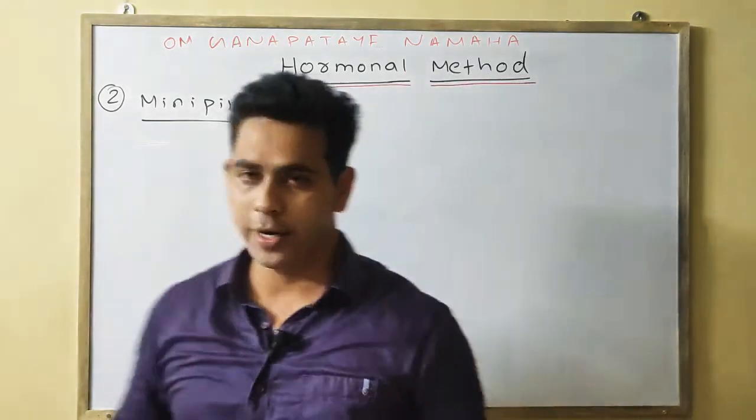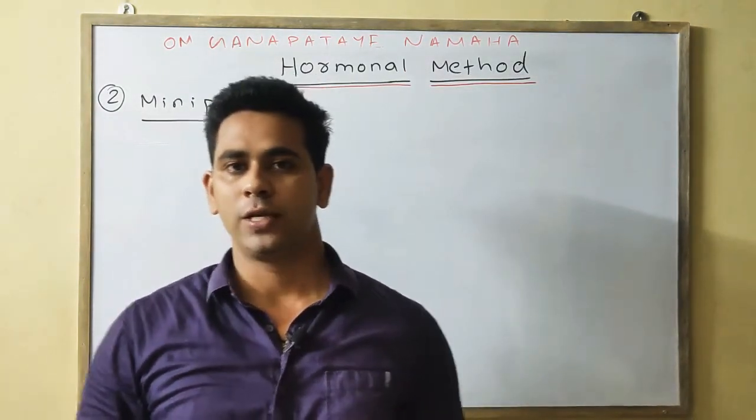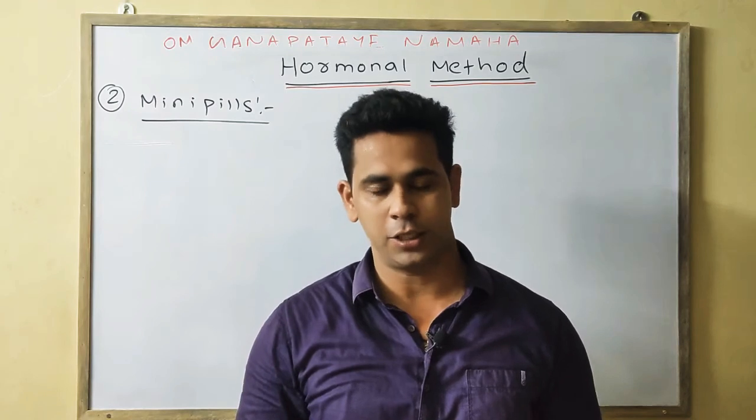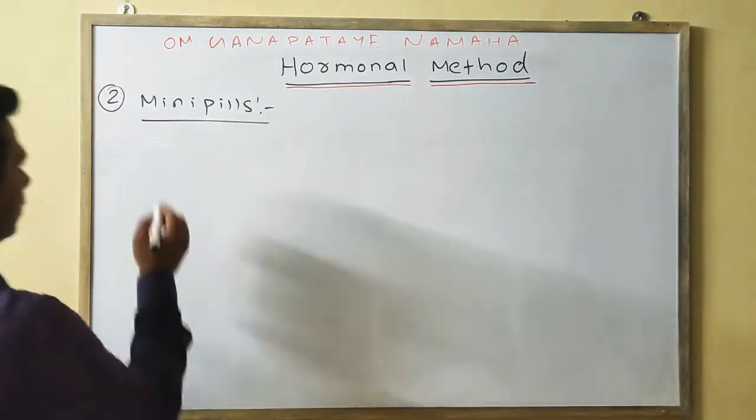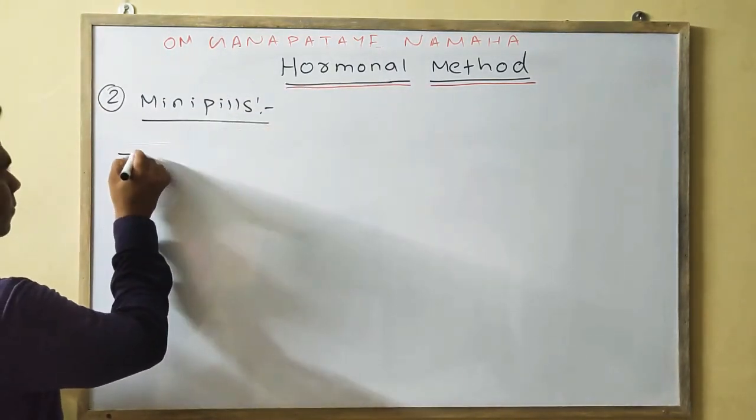Next important point under the mini pills is it is produced in the Central Drug Research Institute of Lucknow. Okay, it is also an important objective.